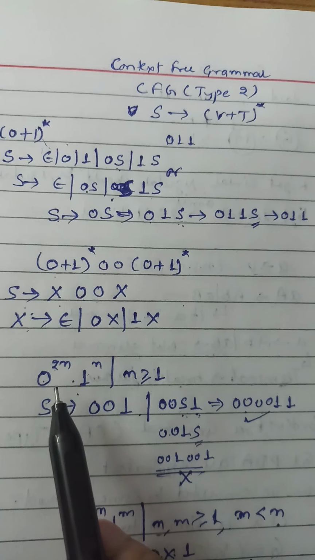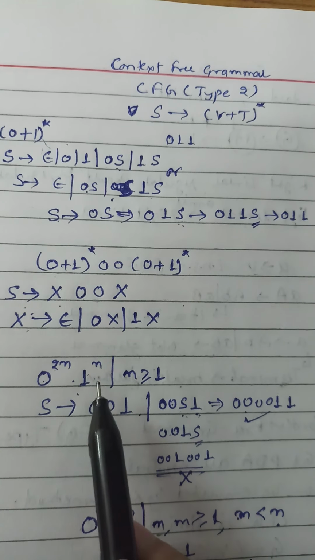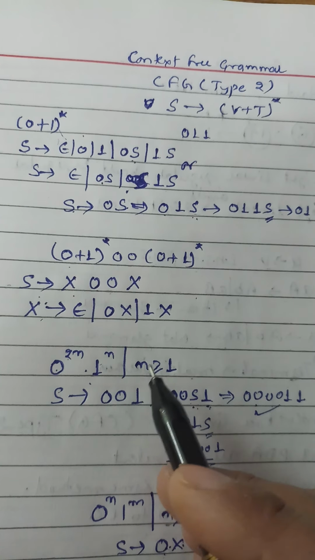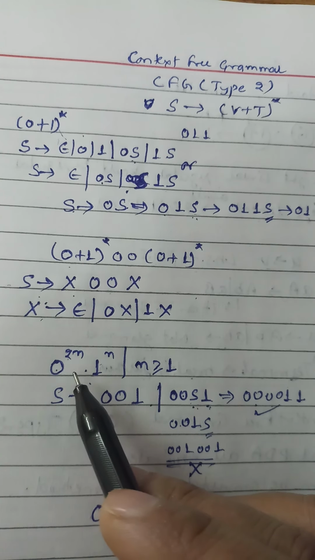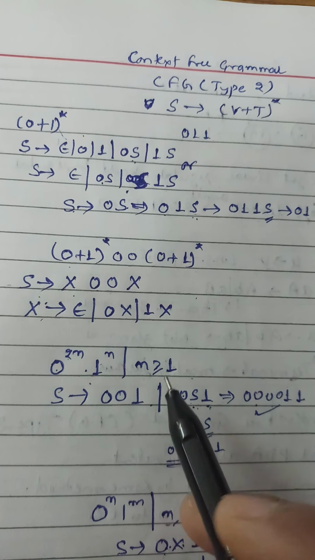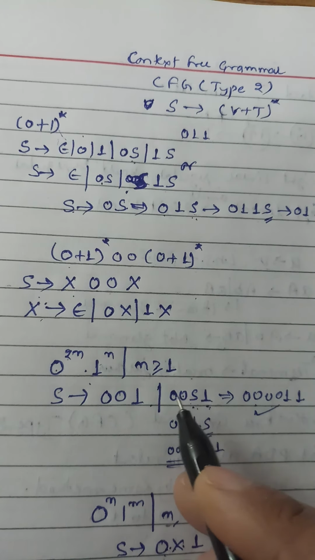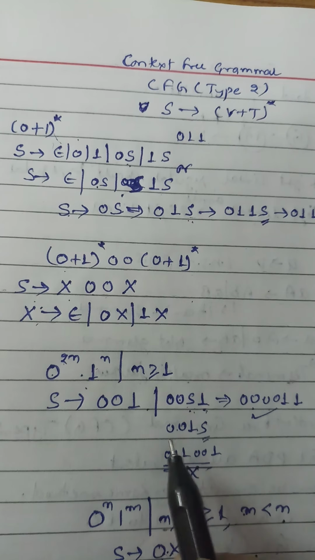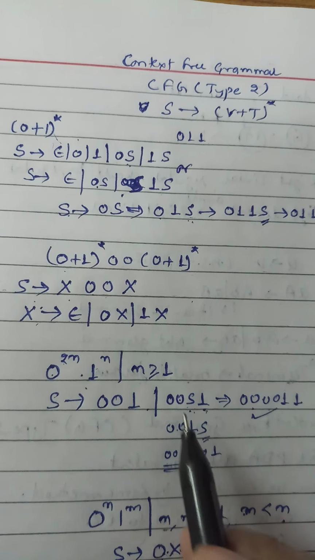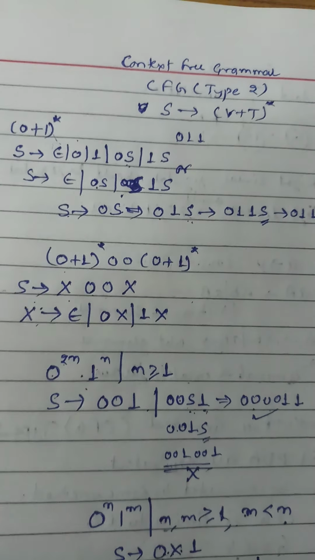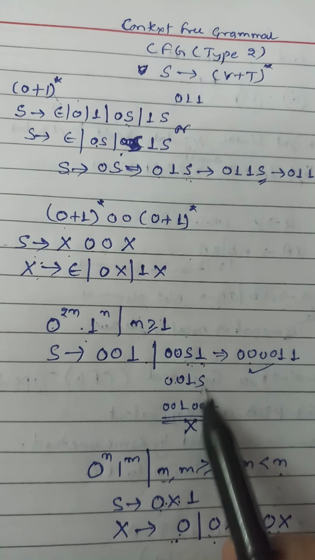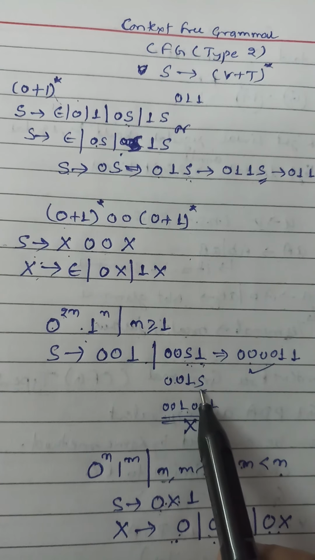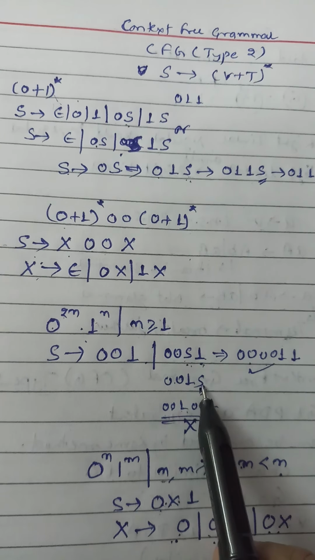Now move to the next: 0 to the power 2n, 1 to the power n, where n is always greater than or equal to 1. So what will be the minimum value? If n is 1, then it will be 0, 0, 1. And if n is more than 1, we can write 0, 0, S, 1. Why do we write S in the middle? Because suppose we write S outside, 0, 0, 1 and S, then what will we get? Suppose n is 2, then we get 0, 0, 1, and instead of S we again write 0, 0, 1.